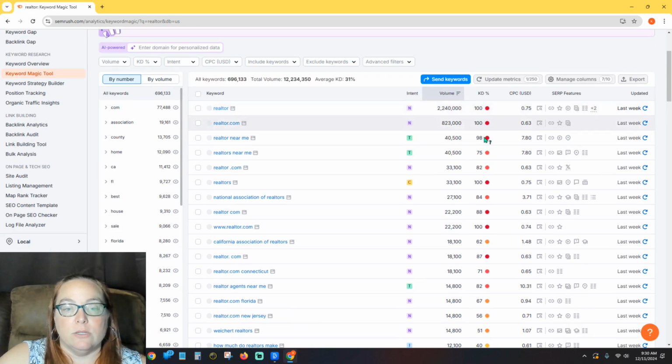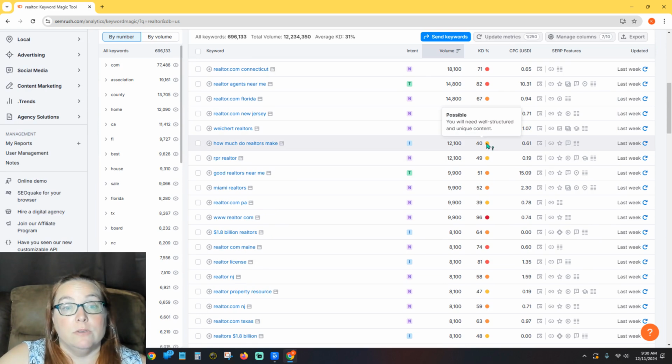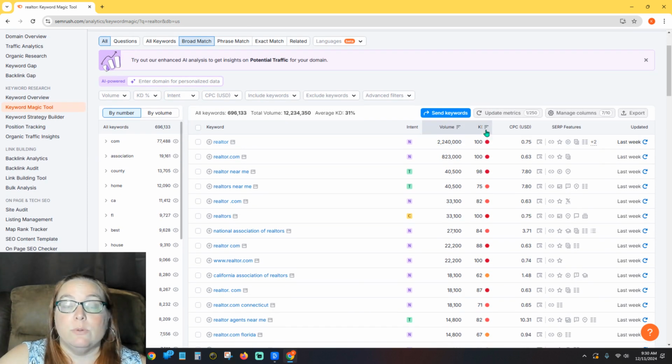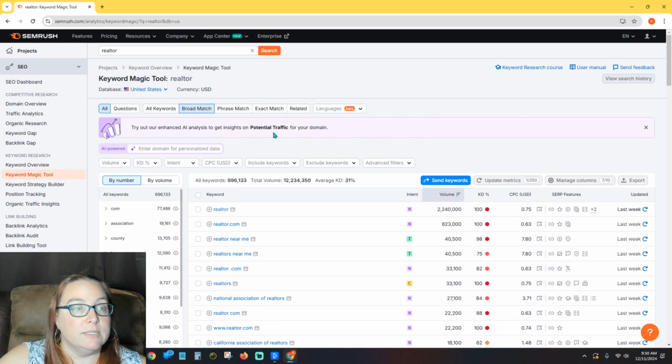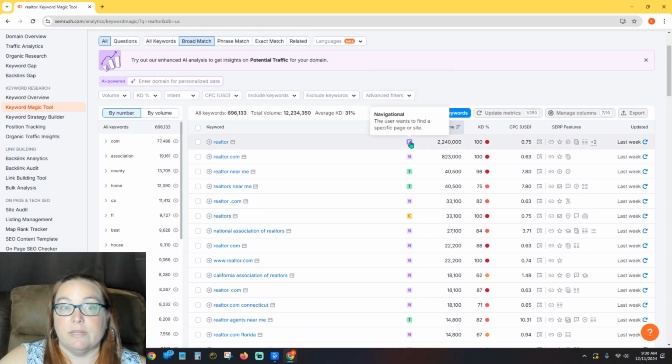And then you can see there's like reds, and here's a couple of yellows, so that's under possible. Now, we've got volume, keyword difficulty, intent, and cost per click. These are all things to narrow this down and filter the results, and that's what we're going to do. You can see intent right here, where this one says navigational: the user wants to find a specific page or site.